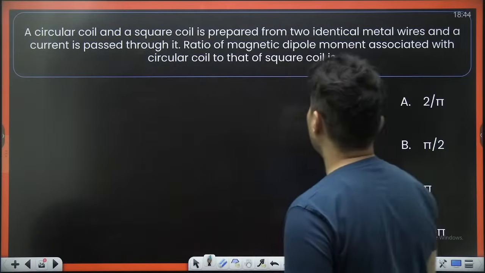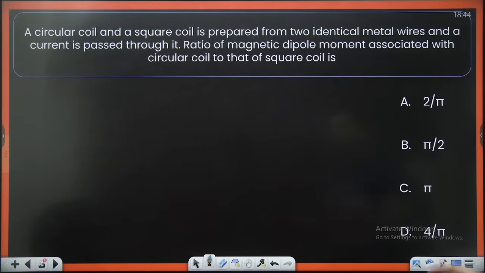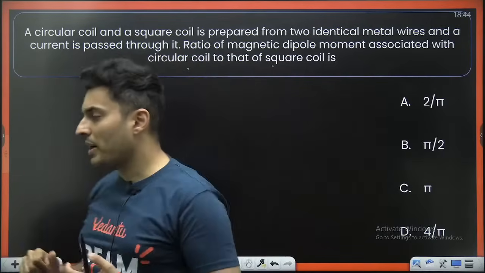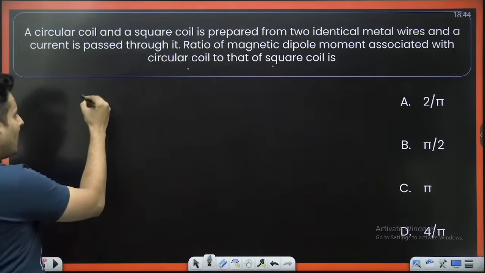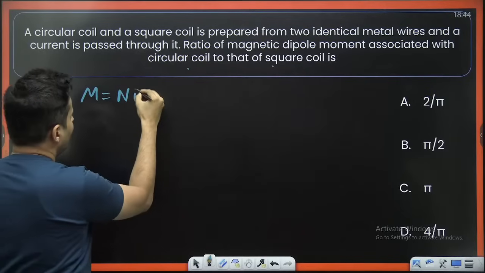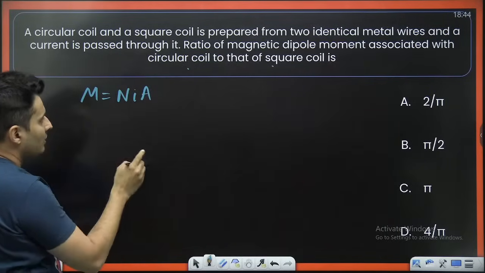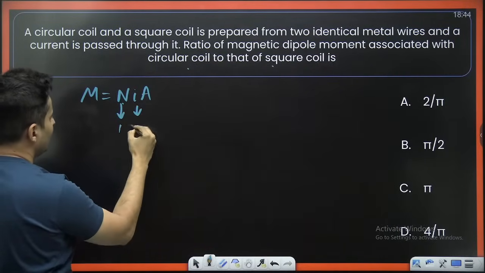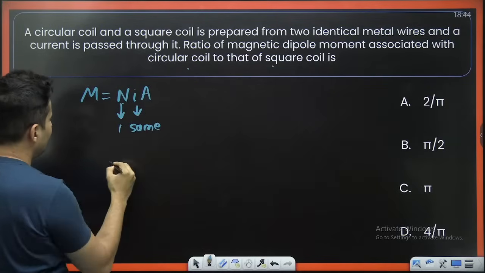Right. What about this? A circular coil and a square coil are prepared from two identical wires and current is passed. The ratio of the magnetic dipole moment of the circular to the square coil is? Magnetic dipole moment is NIA. So the number of turns is basically 1. Current is the same, but the area is different.